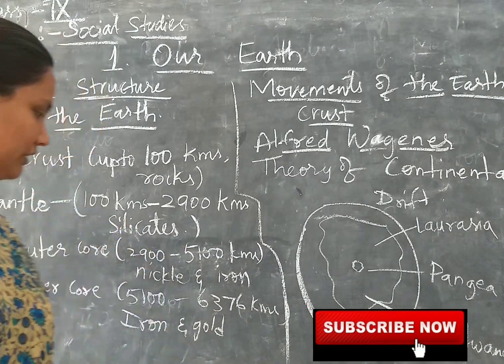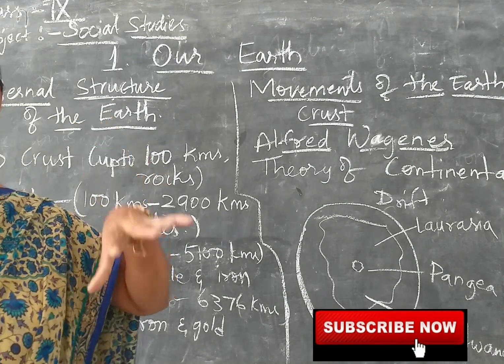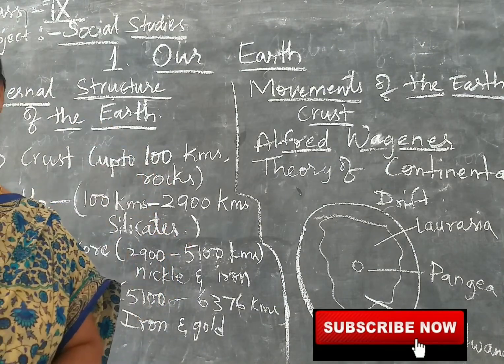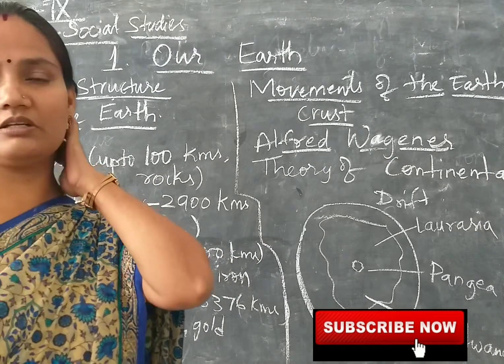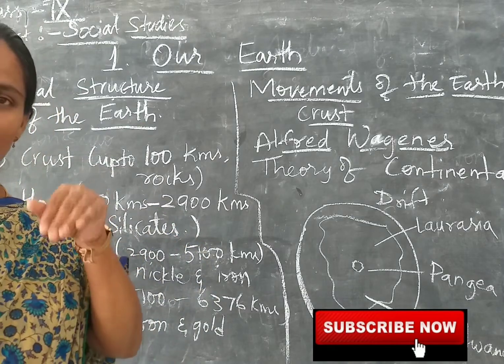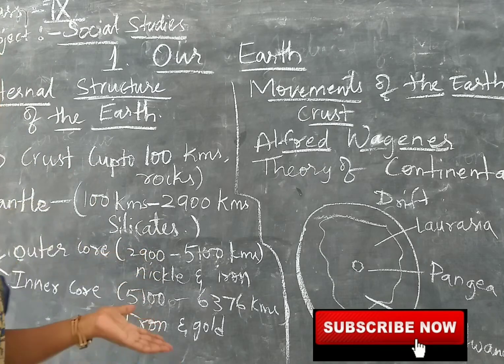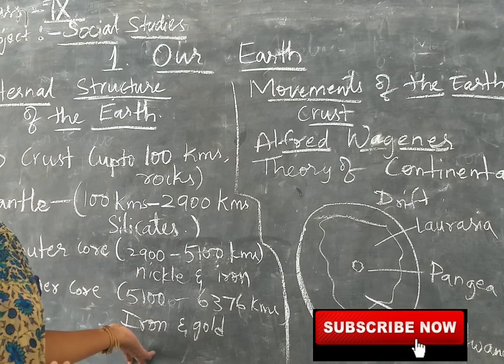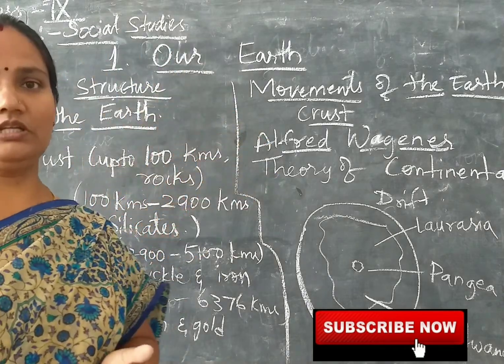We cannot go more than a few kilometers deep inside the earth, children. If you dig a mine also, you cannot go deeper because of the temperature. As you go down, temperature increases.